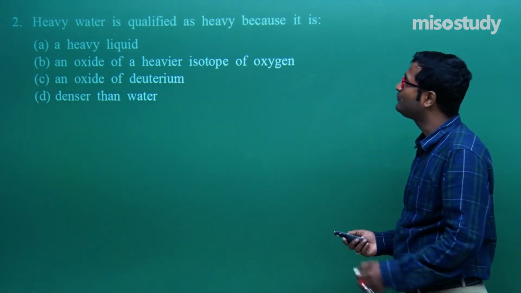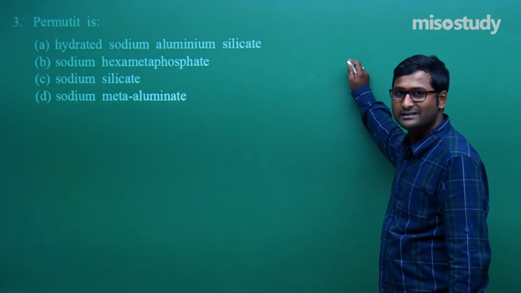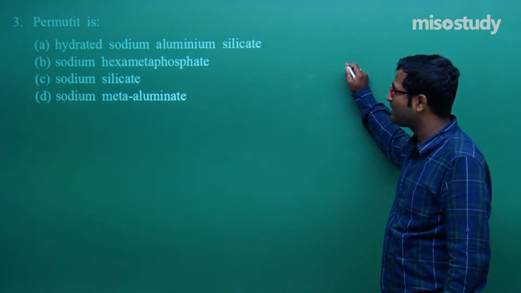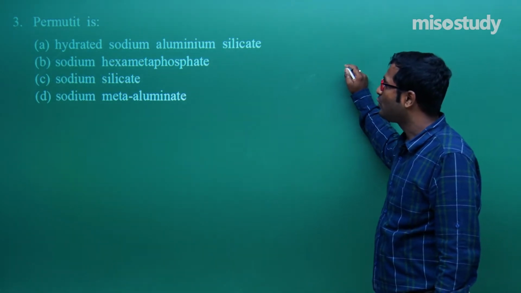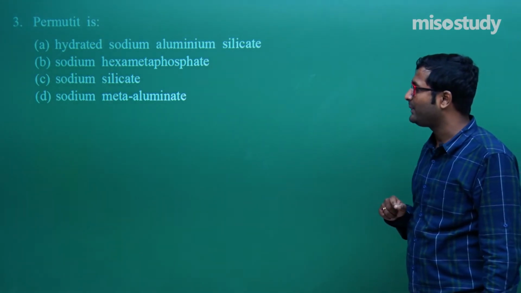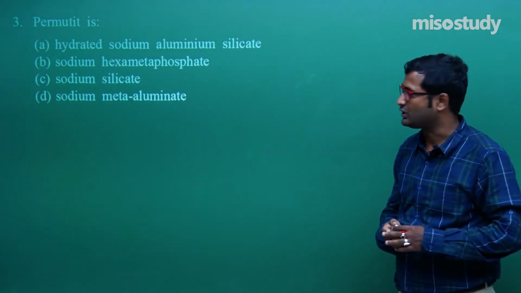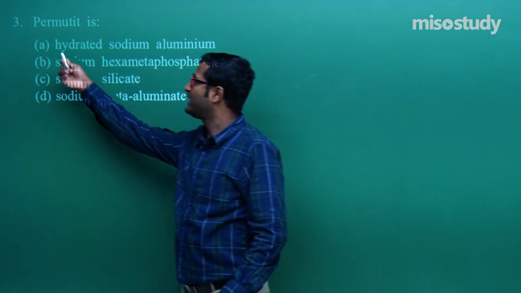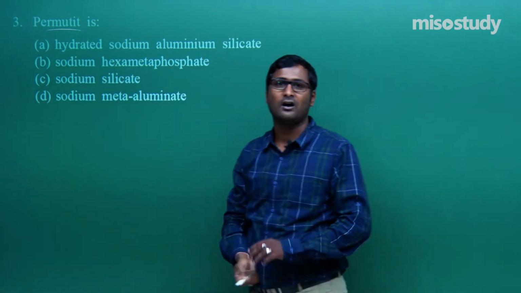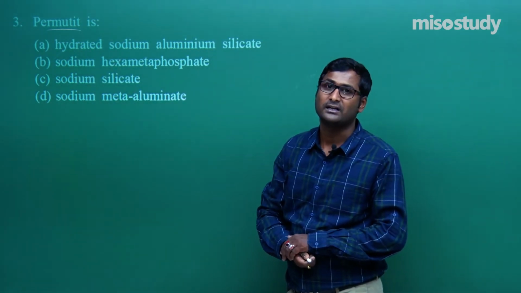Clear? Now, let us move to the next question, that is permutit. Permutit is hydrated sodium aluminum silicate, sodium hexametaphosphate, sodium silicate or sodium meta-aluminate. This is a completely conceptual, theory based question. As we know, permutit is used to remove the hardness of water.